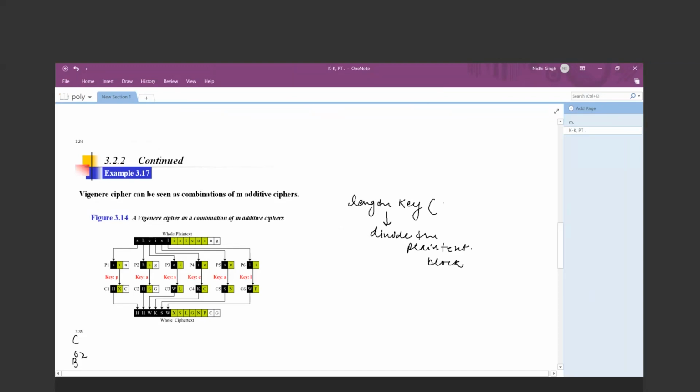So in that case, the key length is 6, so I am dividing the plain text into blocks. You can see this is P1, P2, P3, P4, P5 and P6. So I'm dividing my plain text into 6 blocks.